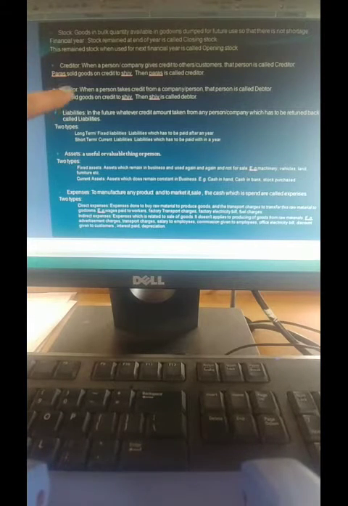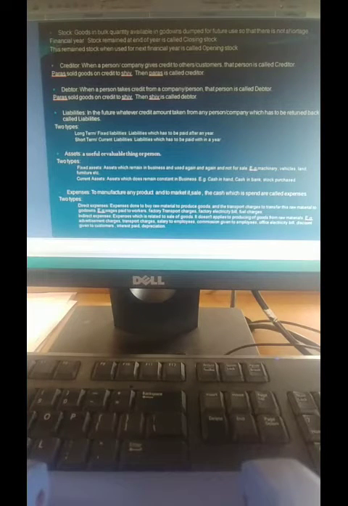Next, the opposite of it: debtor. Here the spelling is D-E-B-T-O-R. B is silent. You have to pronounce it as debtor. Debtor means when a person takes credit from a company person, that person is called as debtor. So debtor means whoever takes a loan from me.